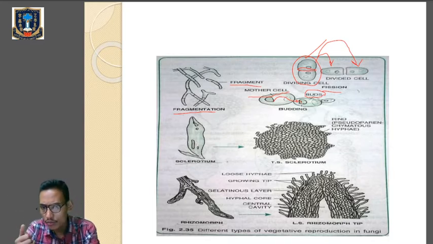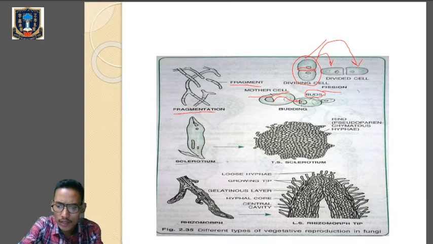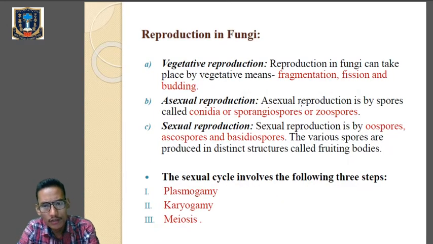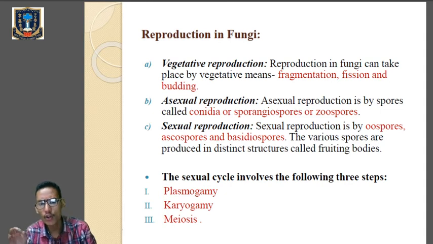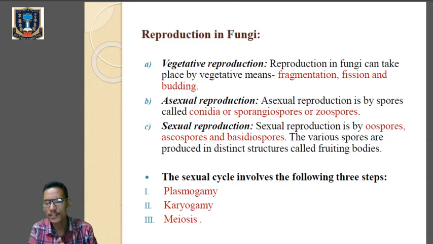So we have gone through fragmentation, fission and budding under the vegetative mode of reproduction in fungi. Then let's talk about asexual reproduction, which occurs with the help of spores. These spores are called conidia, sporangiospores or zoospores. There are different types of spores: conidia, sporangiospores or zoospores.